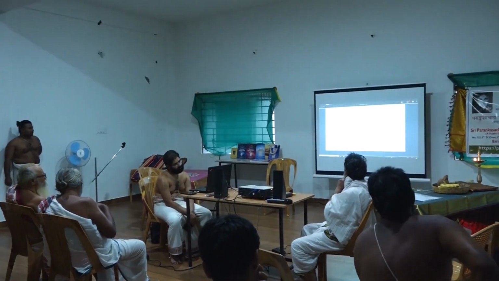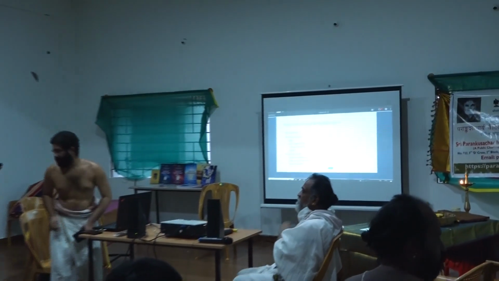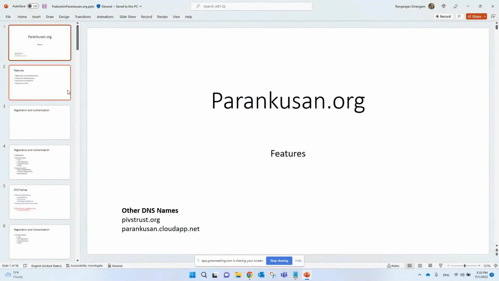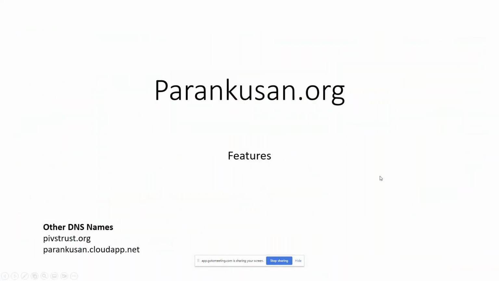Administrators firstly can use these DNS names, and then they can access the site just like others. They can also control what access various people have on the website. For joining this website, in case you are not already a member, you have to do a user registration, and the administrator can approve it. So the steps are to first get registered, then log into the website. Later, we can change the password. When registration is happening, the administrator can approve the registration and then change the access, or set a particular type of access.